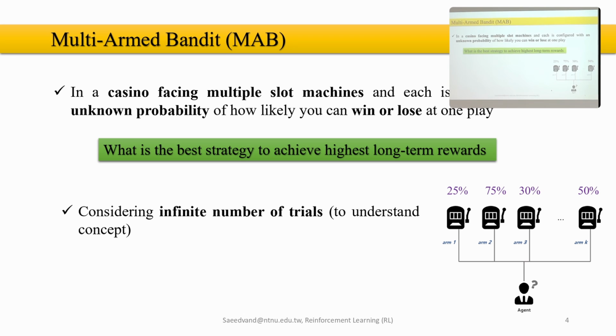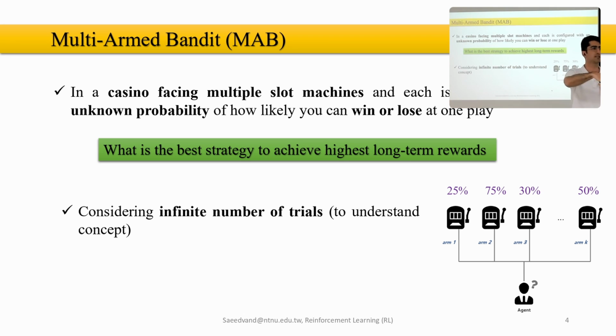But what we want to do now is formalize it in the form of reinforcement learning in order to solve it with different techniques. Nice. So we consider an infinite number of trials to understand the concept. Why? Because if we have a finite number of trials, how many?